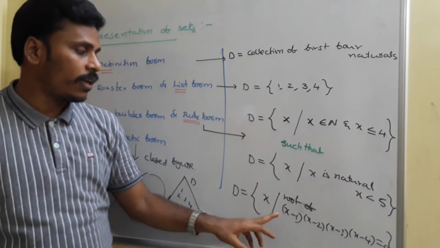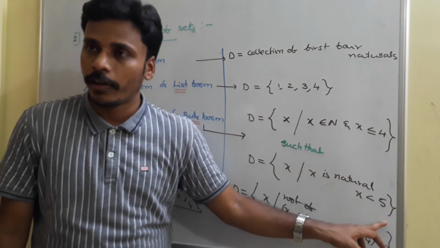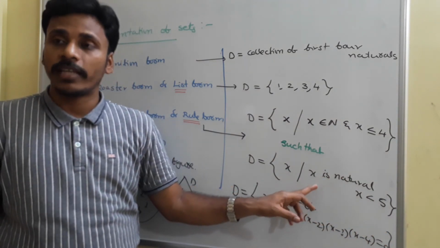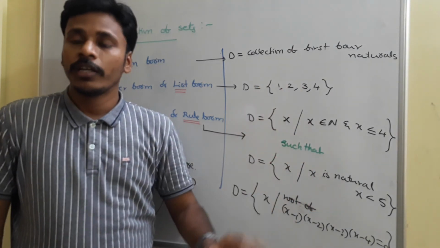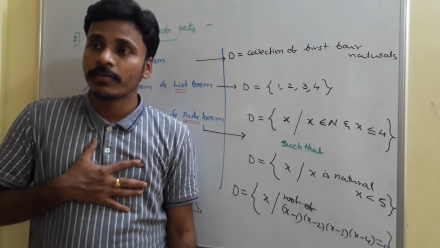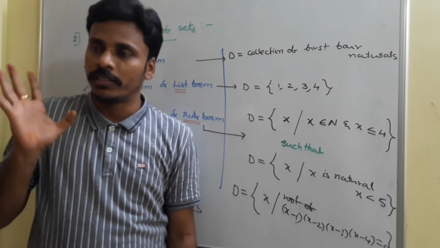For example, if you take the second rule, x such that x is a natural number, x less than 5, and if you list the elements of the set with this property, clearly you will get only 1, 2, 3, 4. So what I am going to tell you is, one set will give you many rules, but one rule will give you only one set.